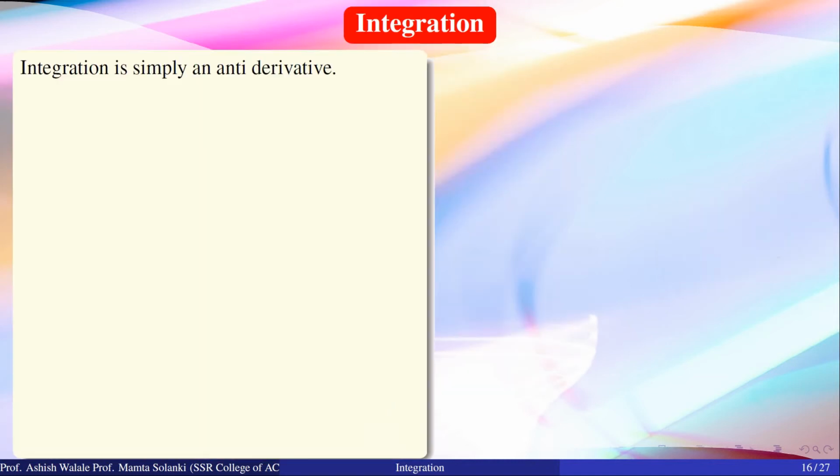Integration is nothing but the antiderivative. Suppose we are given the function f of x is equal to x square. We know that the derivative of x square with respect to x is 2x. Then the integration of 2x dx is equal to x square.